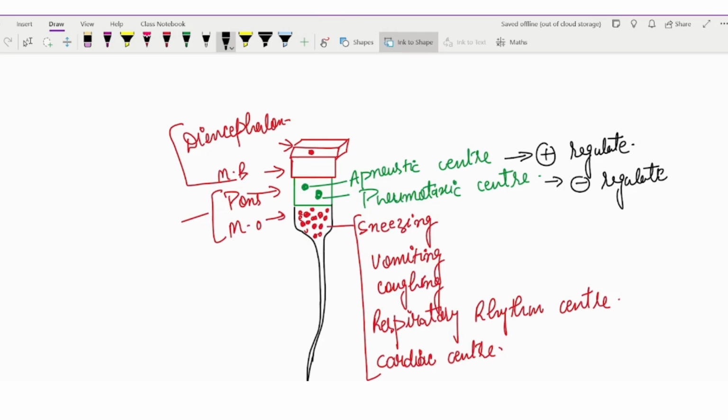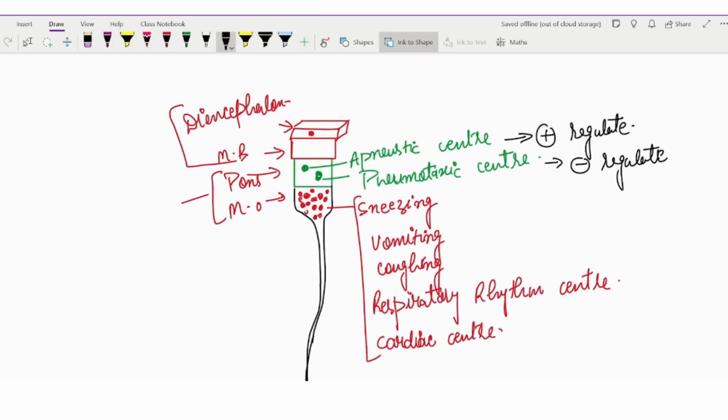So in that condition, we will give the positive regulation with the help of the apneustic center, and we will stop sneezing. And if we want to stop but even then we are not able to control the sneezing, in that case the pneumotaxic center is giving the negative regulation we want, but even then we are not able to control it. So that is the pneumotaxic center's regulation. Okay, so that is what we have seen.